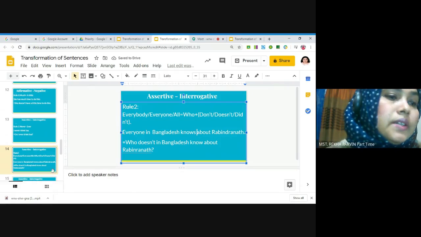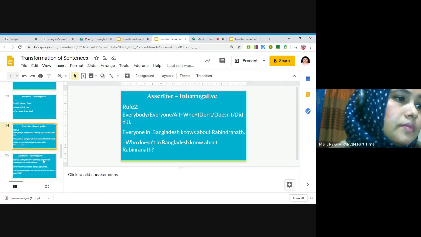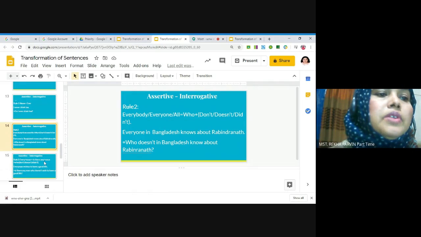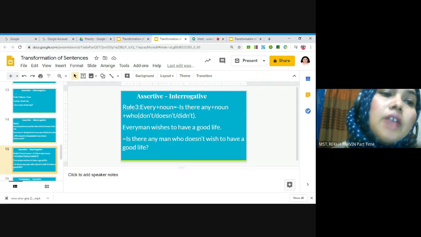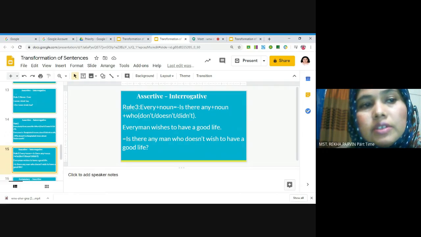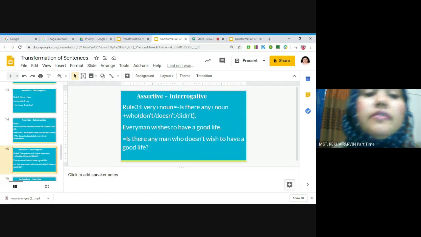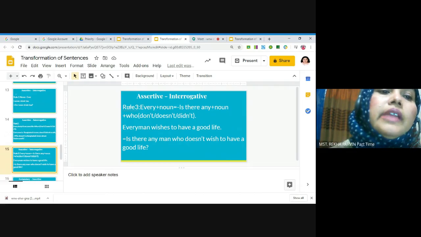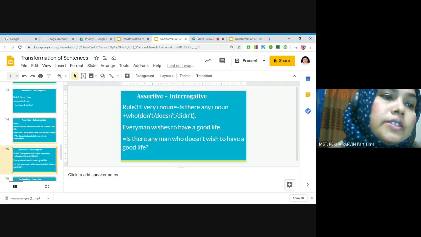Okay. And next, if we get every and after every a noun in the assertive sentence, then we have to convert it into an interrogative sentence with is there any before the noun. And then we will add who plus don't, doesn't, didn't according to the tense. Okay, so follow the example.